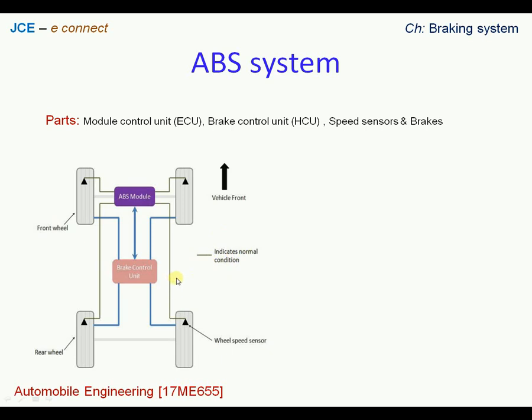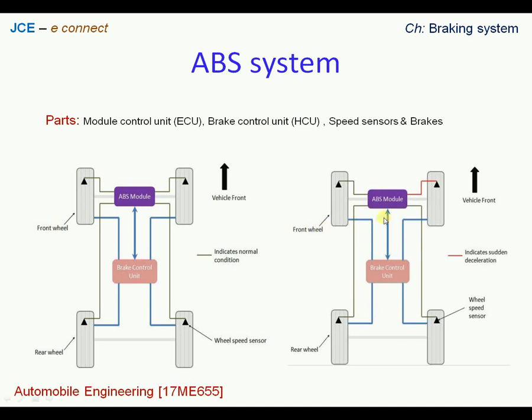That means the vehicle is cruising at a steady speed, in this direction of the vehicle shown here, the driving direction. And during this process of steady movement of the vehicle, the ABS system does not play a role in this condition, since the vehicle is moving with a steady speed. But once the driver recognizes that there is some obstacle at the front, or maybe there is some deviation one has to take, then the driver is going to apply the brake.